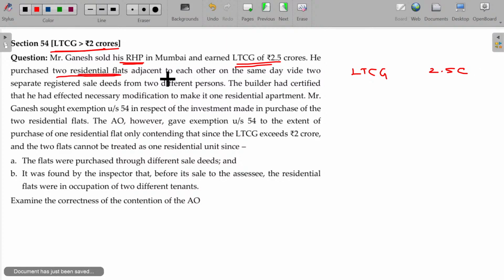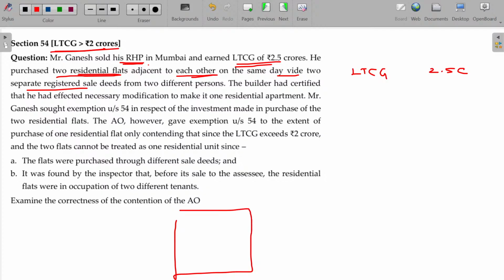He purchased two residential house flats adjacent to each other on the same day via two separate registered sale deeds. So in a complex of residential flats, two unit houses were purchased nearby, two flats. And the builder had certified that he had effected necessary modification to make it one residential apartment. So he converted that into one residential house. He purchased two flats and converted that into one flat, and he got the certification from the contractor also.